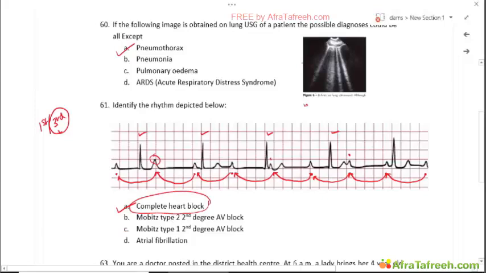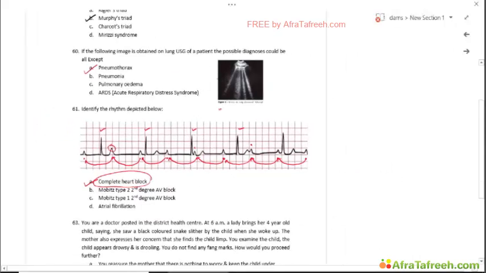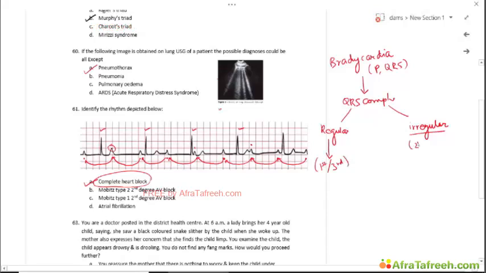Okay, so very important concept to understand as to how to approach a patient with heart block. When you suspect heart block, when there is bradycardia, and you see both P and QRS. Okay, this is how you suspect. Then you see the QRS complexes, regular or irregular. If it is regular, then it is either first degree or third degree. If it is irregular, it is second degree.